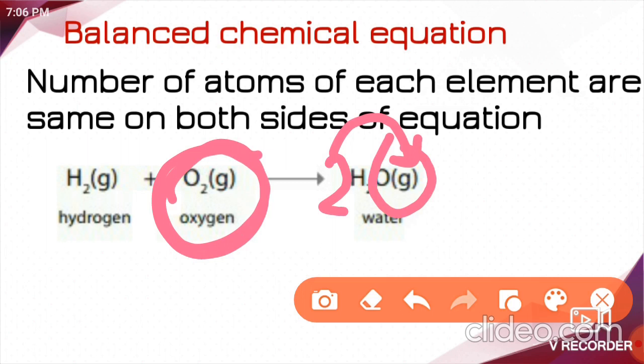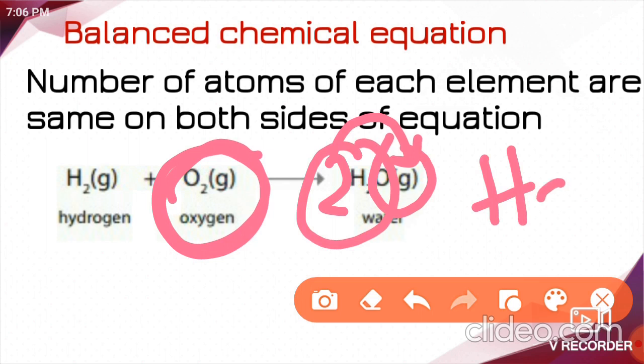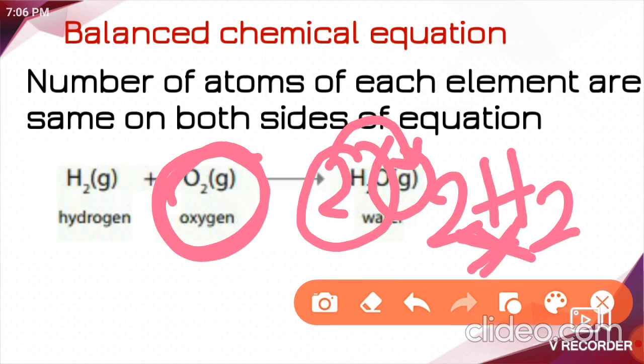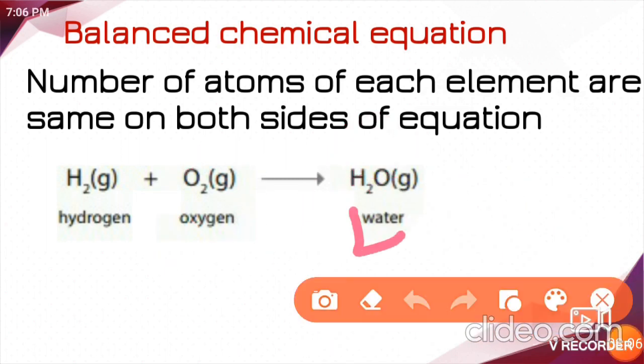But you see here again the hydrogen atoms are affected, right or no? Initially hydrogen atoms are how many? 2. But when you write like this, this 2 and this 2 get multiplied. Then the number of hydrogen atoms becomes how much? 4. Understood? So in the product, the number of hydrogen atoms is affected when you write the coefficient 2 before the water. Again we need to balance the number of hydrogen atoms. So what will I do now? Oxygen atoms are balanced.